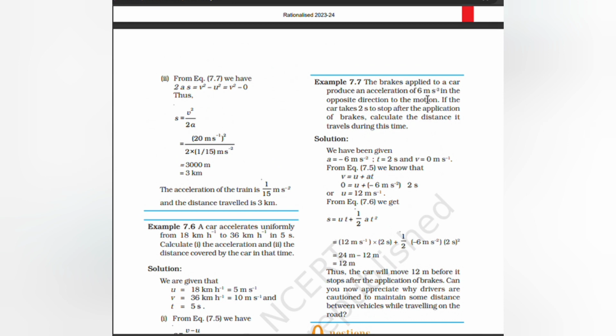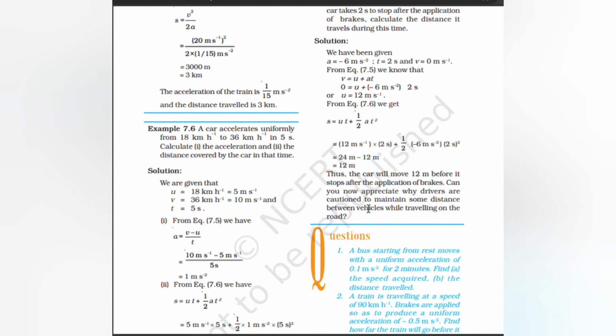The brakes applied to a car produce an acceleration of 6 meter per second square in the opposite direction to the motion. The car takes 2 seconds to stop after the application of brakes. Calculate the distance it travels during this time. We have given a is equal to minus 6 meter per second square, t equal to 2 seconds, v equal to 0 meter per second. v equal to u plus at, that is 0 equal to u plus minus 6 meter per second square into 2 seconds, u is equal to 12 meter per second.